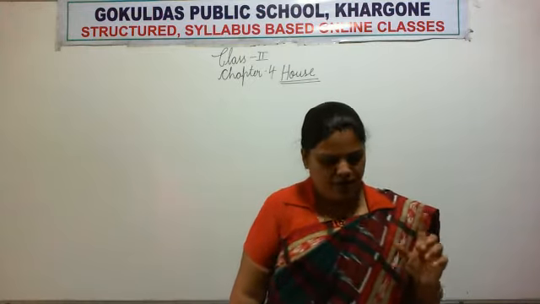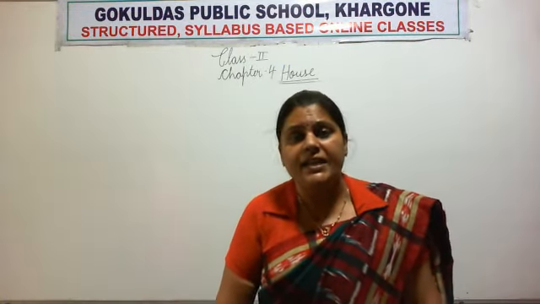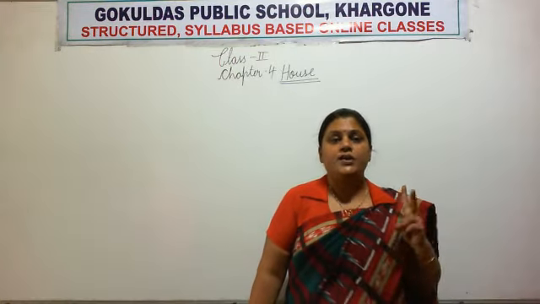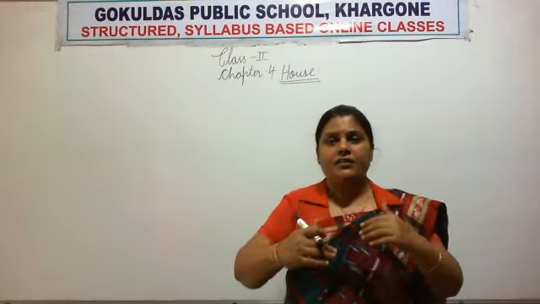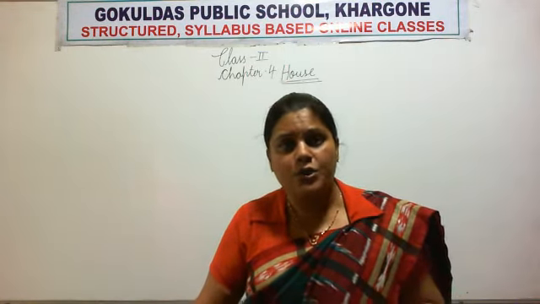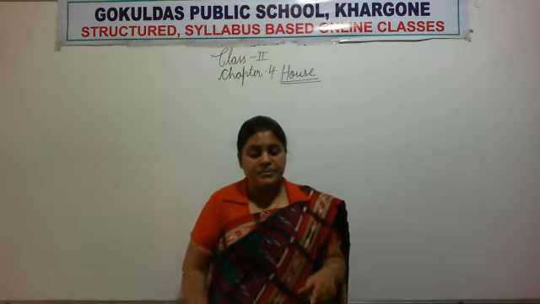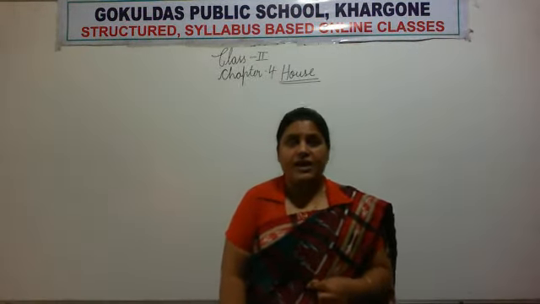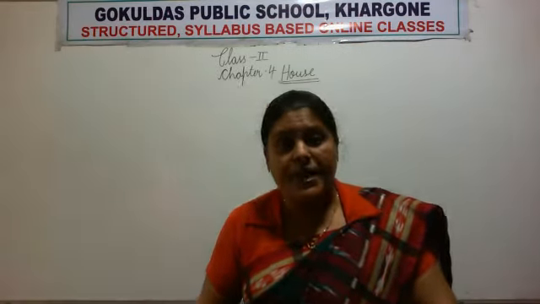Now move on. Look at picture number 2. What is the man doing in picture number 2? He is keeping bricks, right? वो bricks रख के क्या बना रहा है? He is making a wall. So what is the name of that man who is making the walls of our houses? The name of that man is mason.